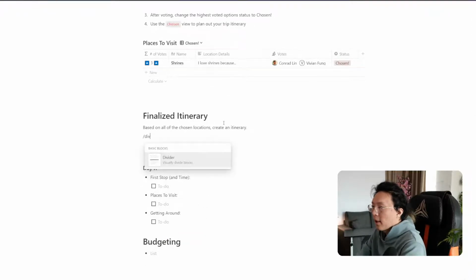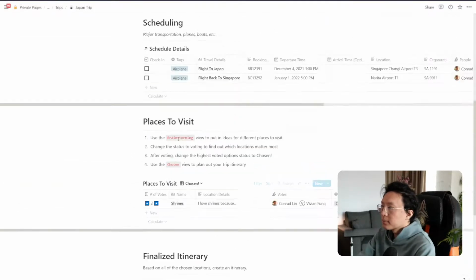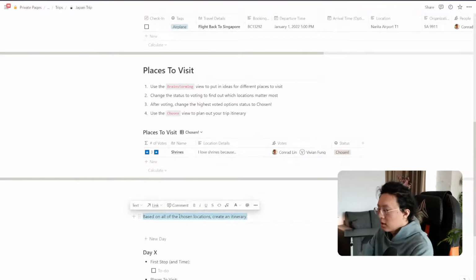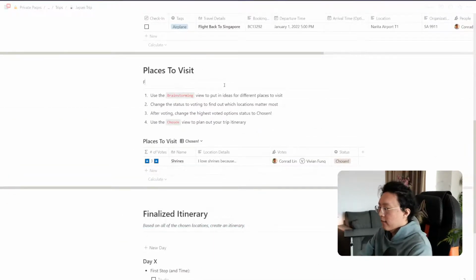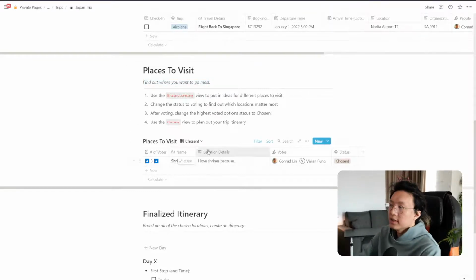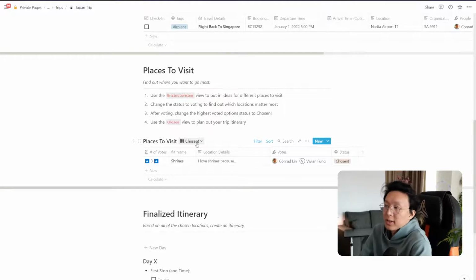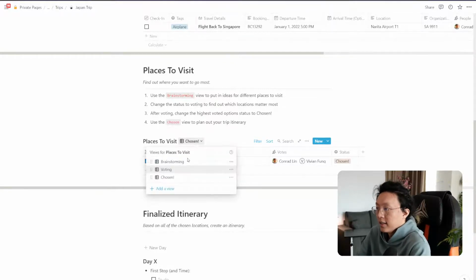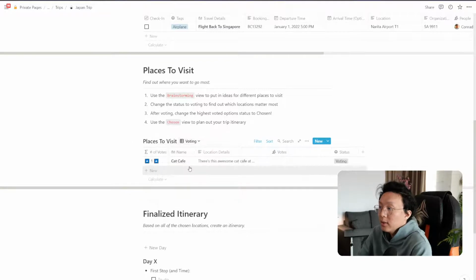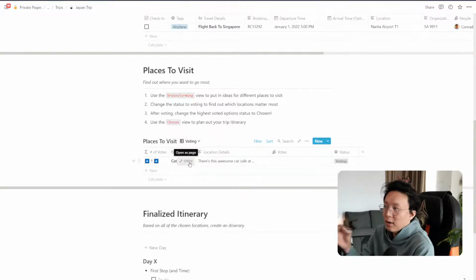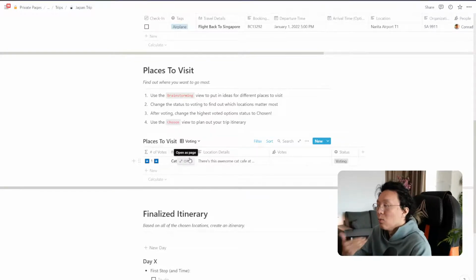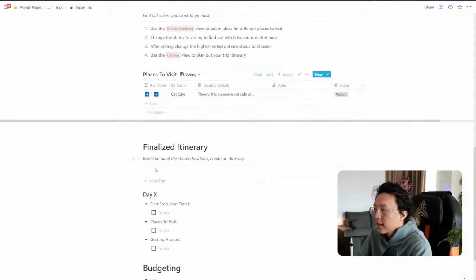Just like so. Find out where you want to go most. And of course, this methodology of fine-tuning exactly where you want to go, you can even do it by yourself. You don't have to have other people voting together with you. You can even vote for yourself, but it's just super important to have all these different places mapped out in one place so that you can really see exactly what you want to do and where you want to go. That's a finalized itinerary.